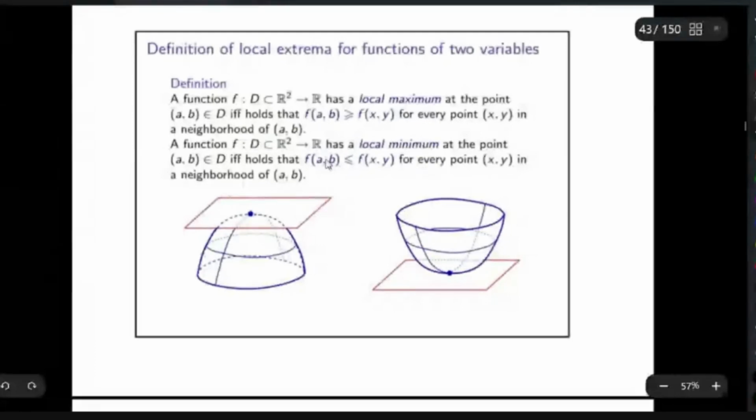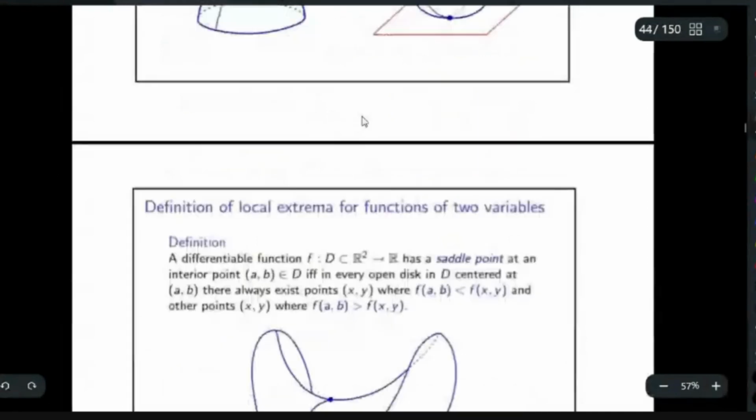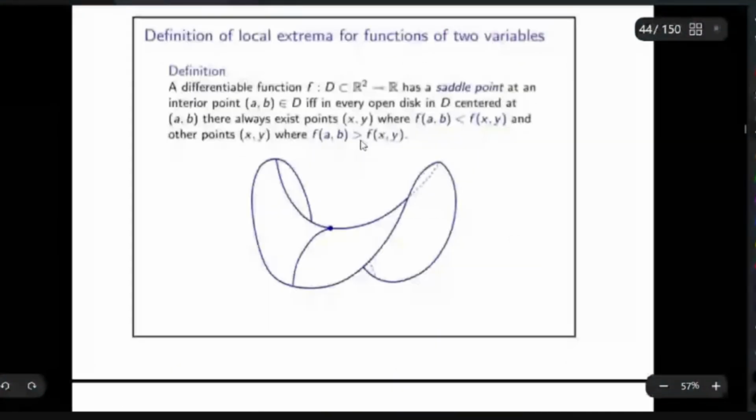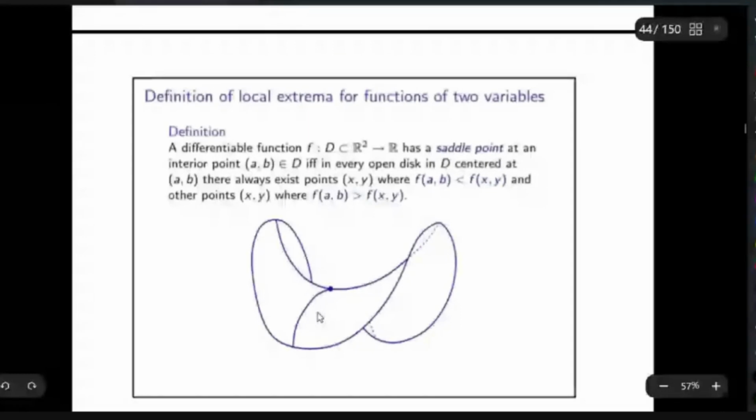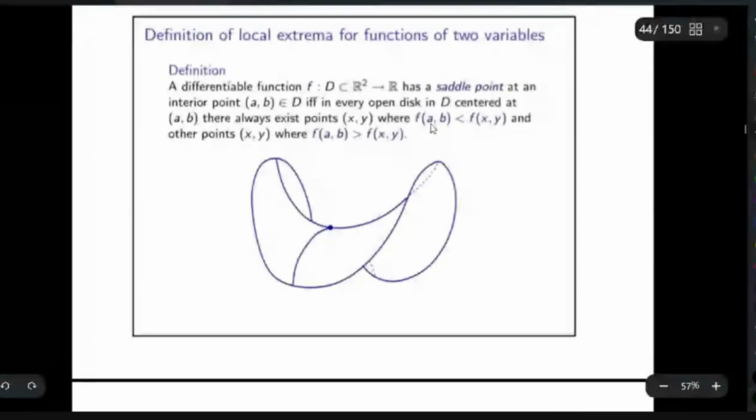Now there is one more point called a saddle point. For local maxima and minima, you have to find at least one neighborhood satisfying these conditions. But for the saddle point, you have to consider every neighborhood of the point (A, B).